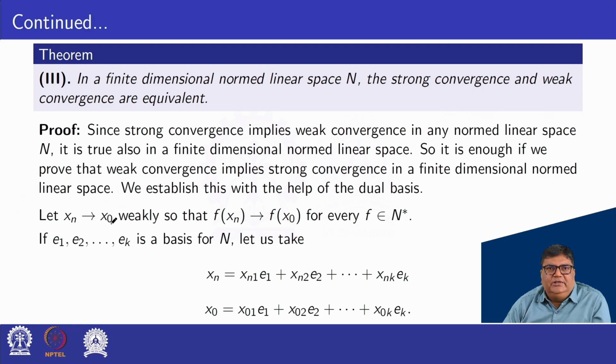Let xn converge to x0 weakly. So that f of xn converges to f of x0 for every f belonging to N star.